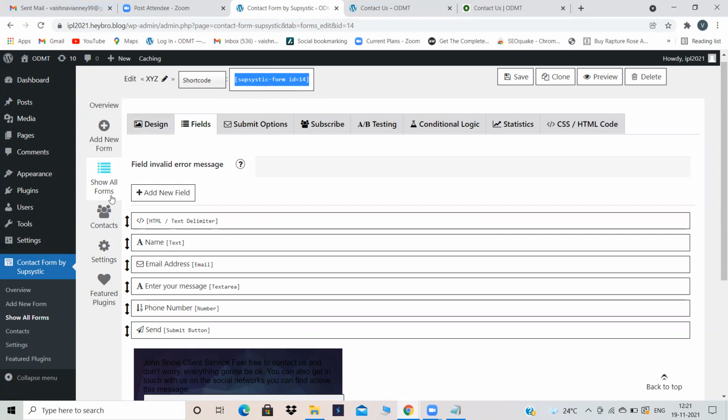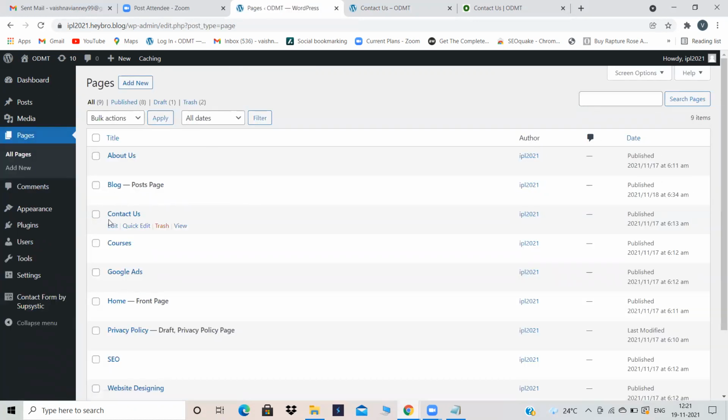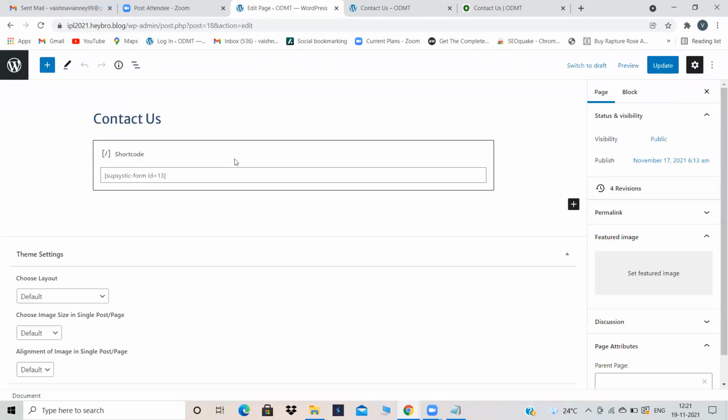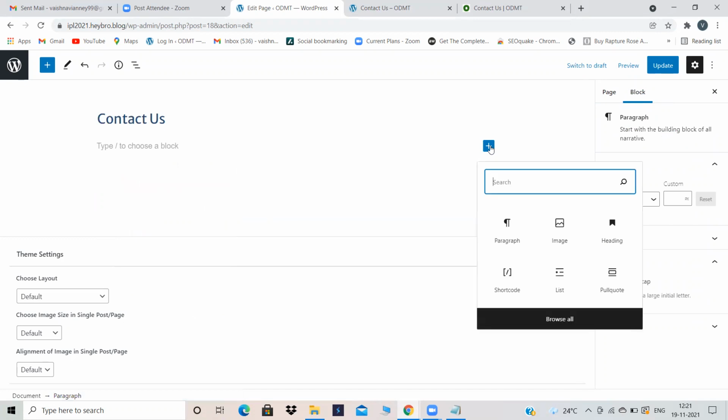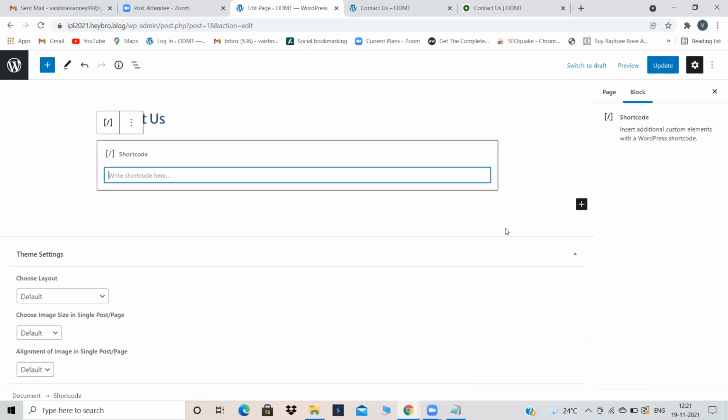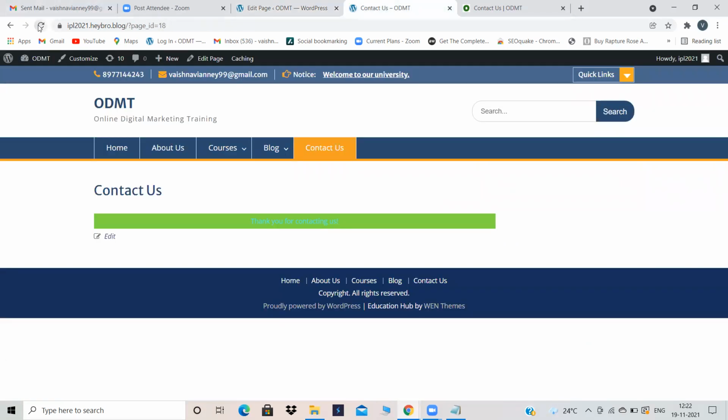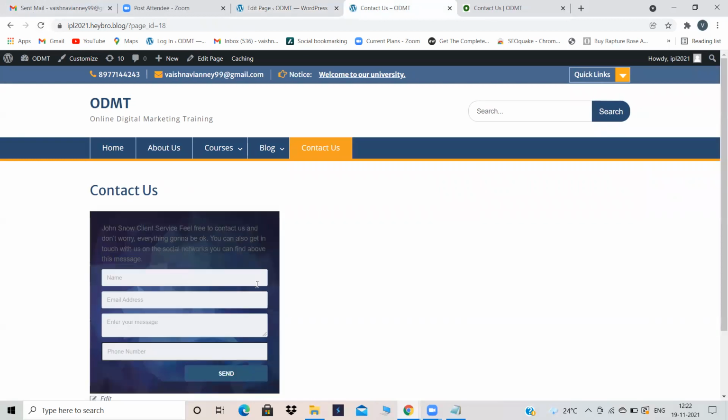Take this short code, copy that short code, and in which page you want your short code to appear. In home page, in contact us page, or in blog page, in which page you want it to appear. I want to show my contact us form in the contact us page. So I'm removing the previous contact us form, and I want my new contact us form to appear in the contact us page. So here, click on add block and select the option called short code. Click on shortcode and paste the shortcode over here and update. Now refresh. Instead of this short contact form, your new contact us form will appear.